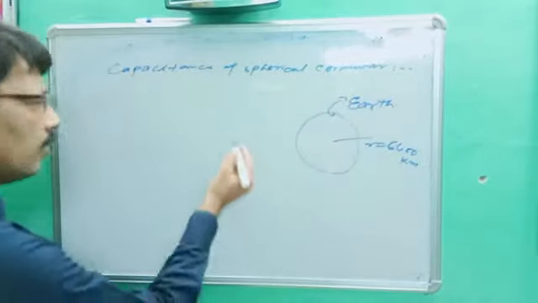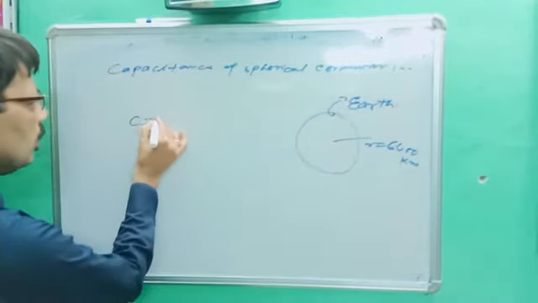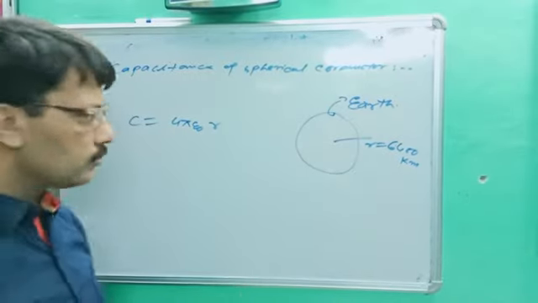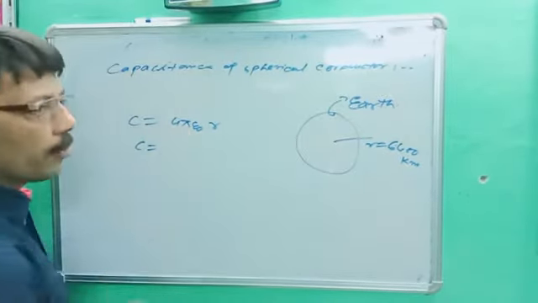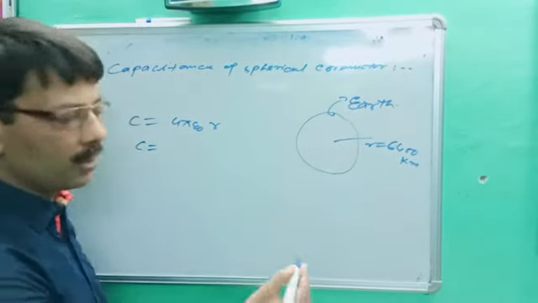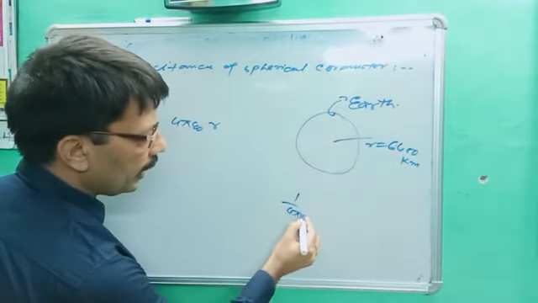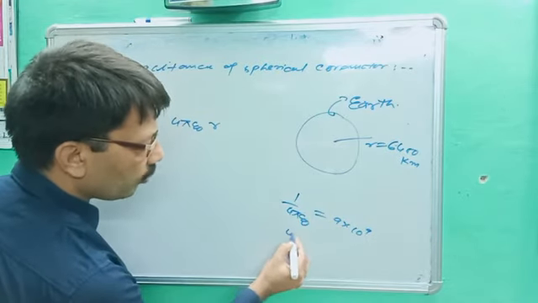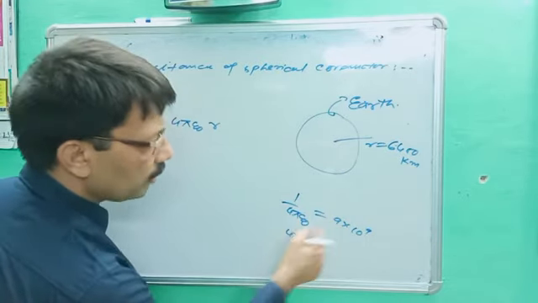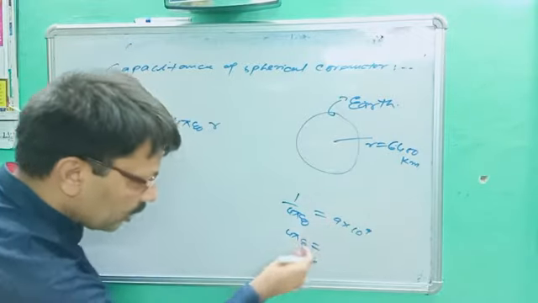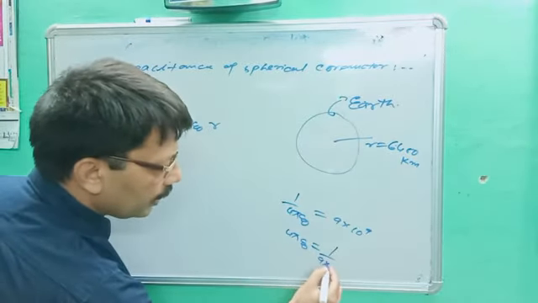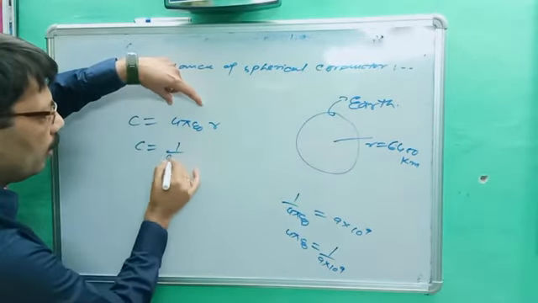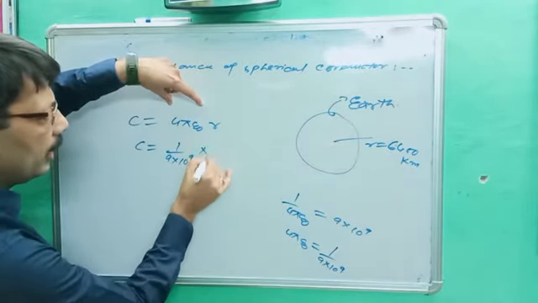By the direct method we can get the formula C is equal to 4 pi epsilon naught R. We know 1 upon 4 pi epsilon naught is equal to 9 into 10 power 9. So 4 pi epsilon naught, when it comes down, will be 1 upon 9 into 10 power 9. So the formula becomes C is equal to 1 upon 9 into 10 power 9 into R.